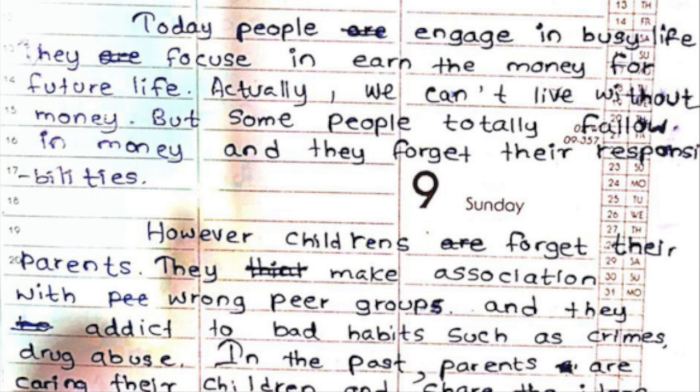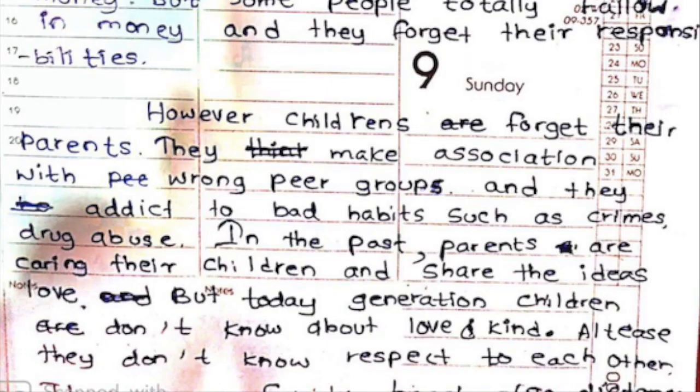Again, you see, this is a 5 word sentence. That's wrong. That shows that it's a very basic kind of writing. You should write a long sentence. Okay, children forget their parents, so what? You should try to convey, to link the other sentence to the previous one. Make one reasonably long sentence. However, children forget their parents.